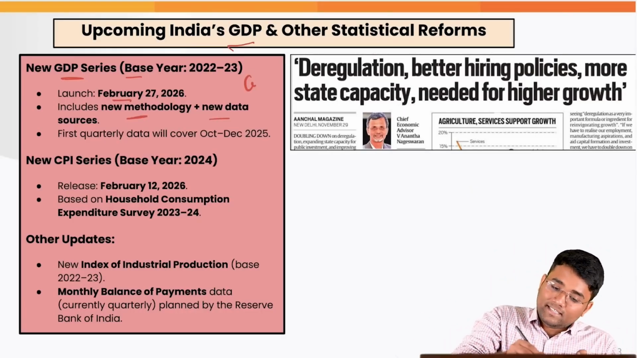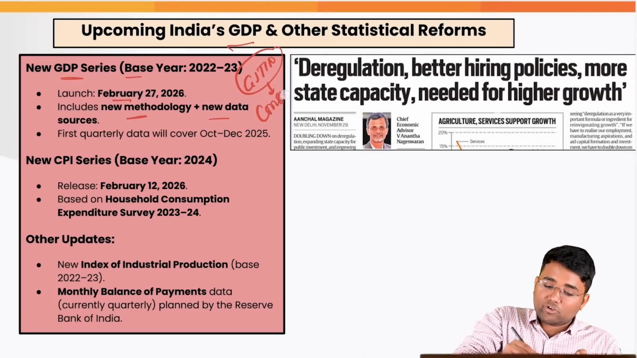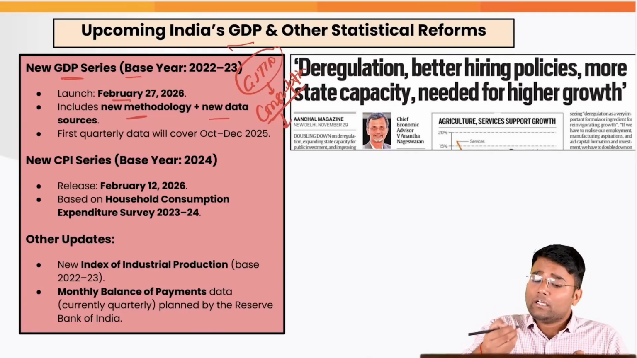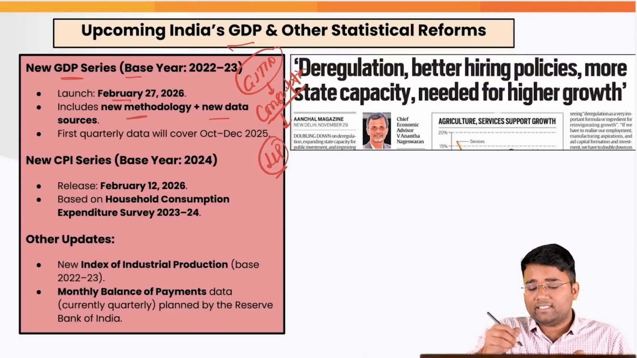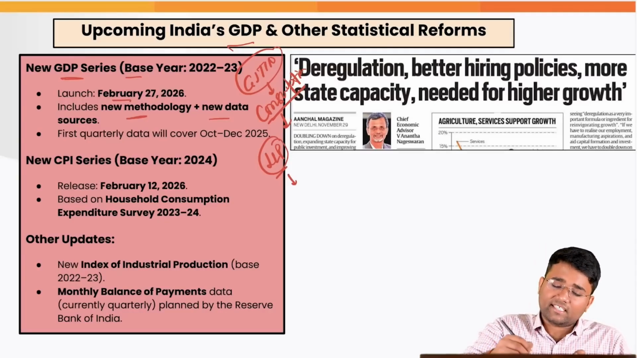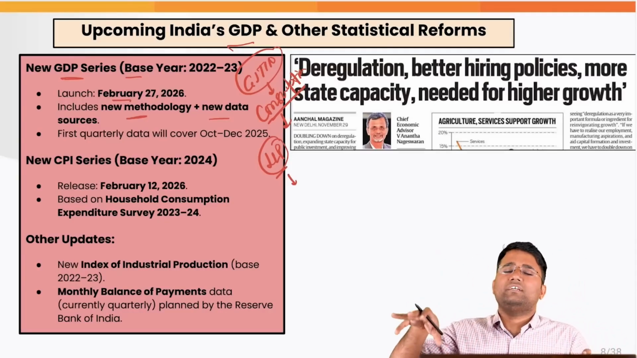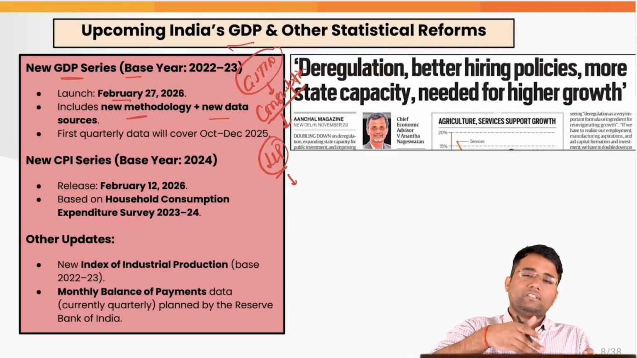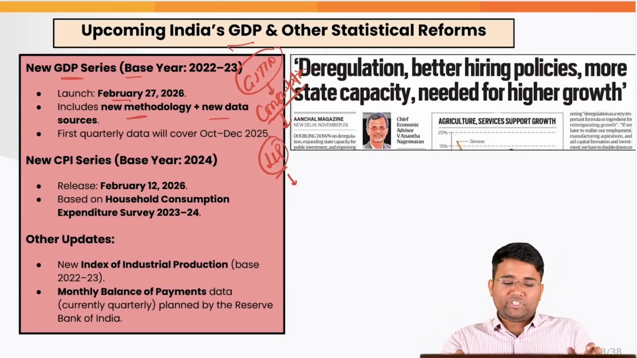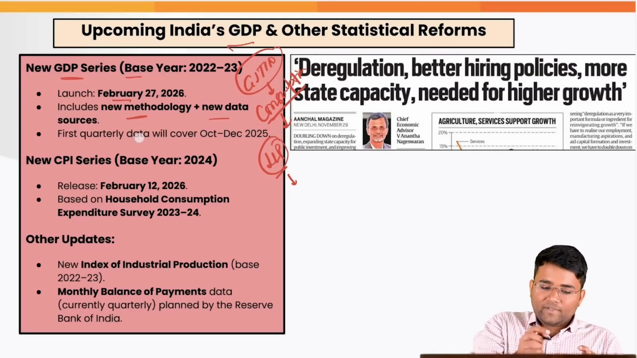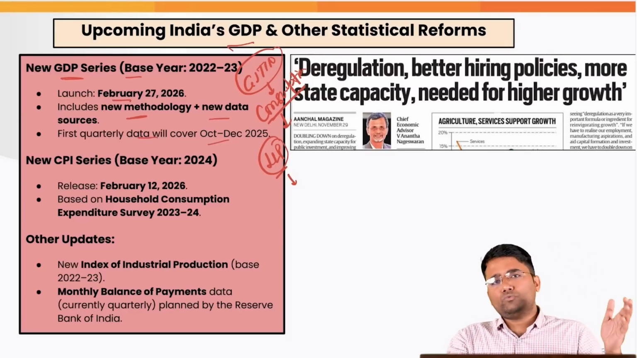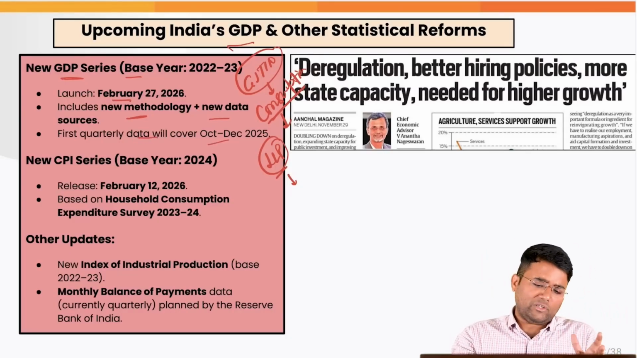For example, the GSTN network will be used to get data that will give a true picture of the consumption expenditure. Along with that, they will also try to get data from limited liability partnerships, LLPs, etc., as well as various other establishments, so that they can cover the informal sector along with other corporations like LLPs in a more comprehensive manner to get a true picture. And the first quarterly data will cover the October to December quarter of 2025.